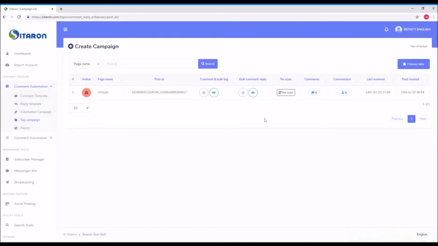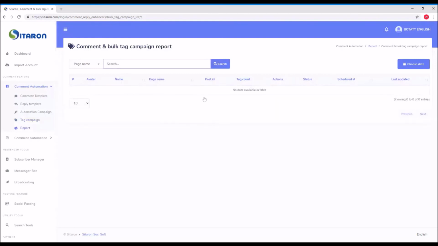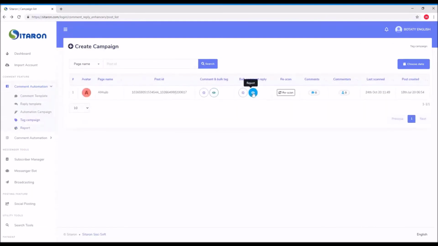What can I do with them? I can see the reports, okay, if I have reports. But if I don't have reports, I can send them bulk tag or bulk comment based on the comment numbers. So here, this button will not be activated unless you have commenters.